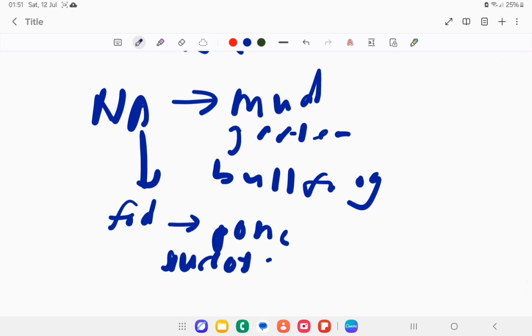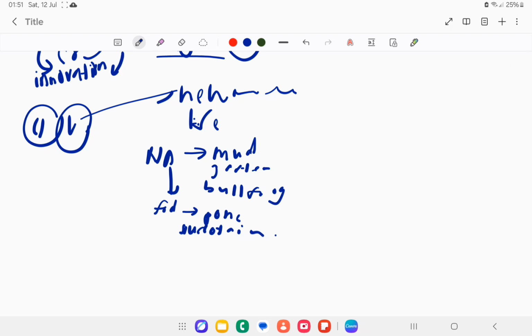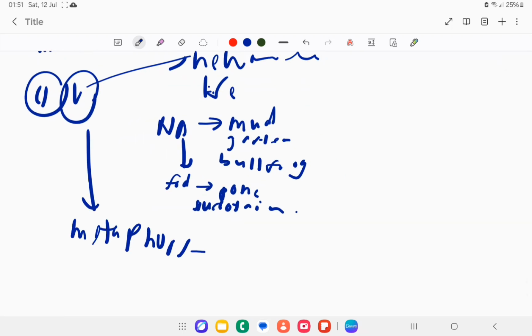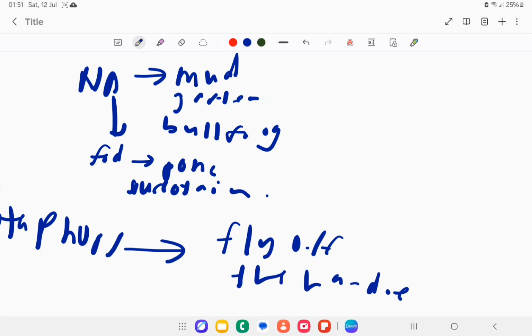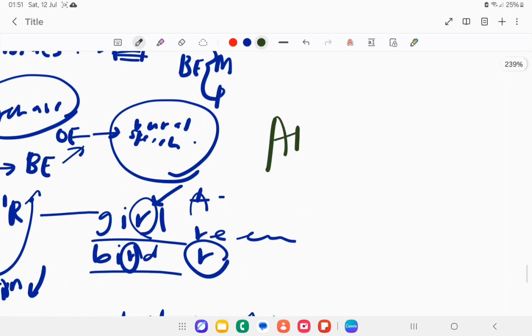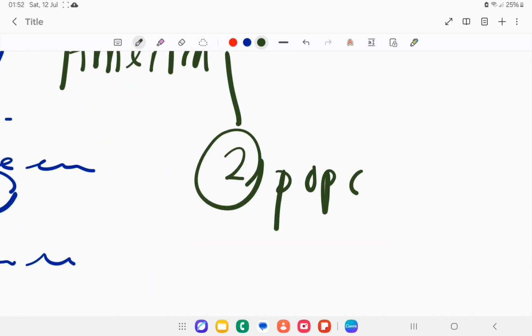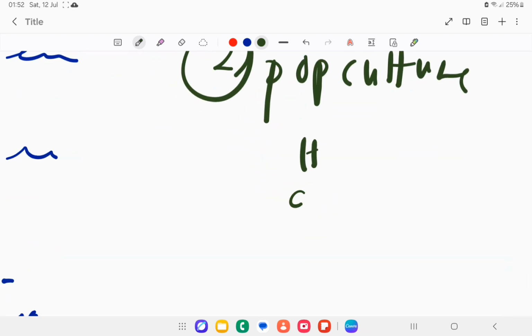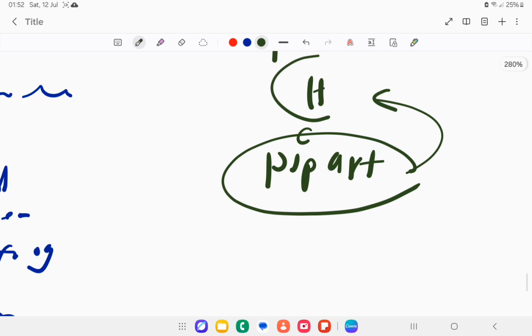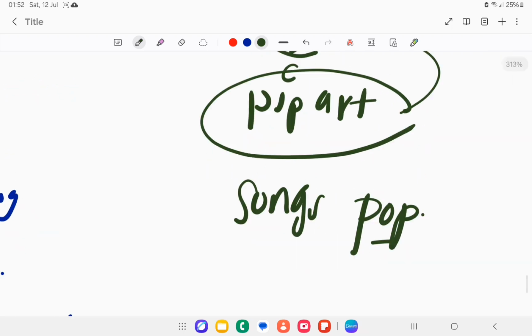Yeah, so that is. And then we also have word and also metaphor. Fly of the handle. Okay, for that I need to add one more thing. America, they have two phases. First is the stage of establishment of language, and the second stage is more to your pop culture. Hollywood, the DC, comic and pop art culture is more to like, yeah, not just the Hollywood, the film, also the sewing, yeah, boxing, more to rap, and also like black culture of your songs too.